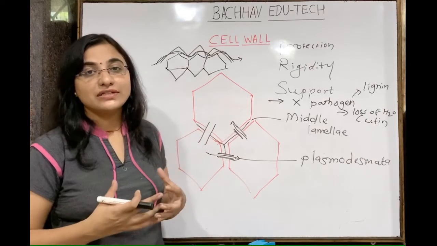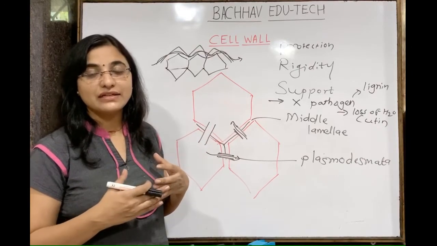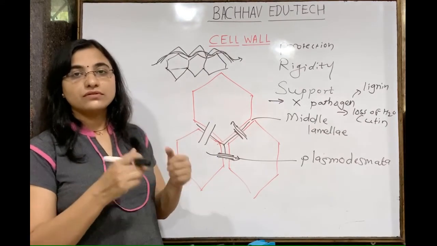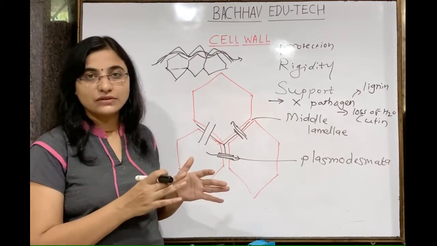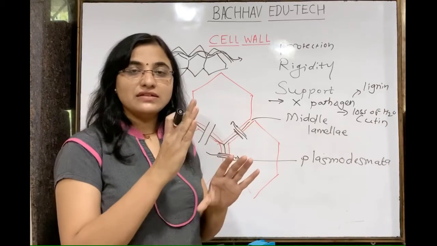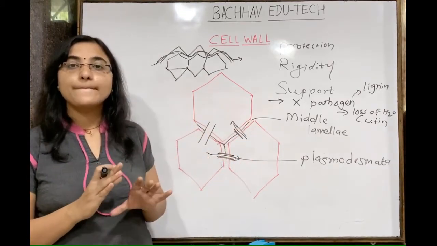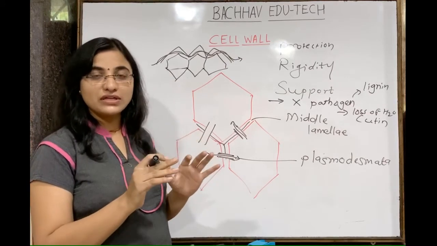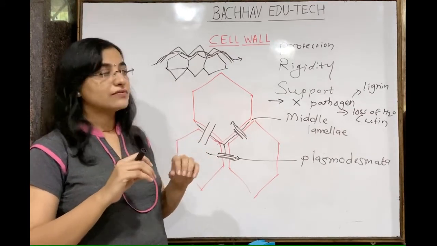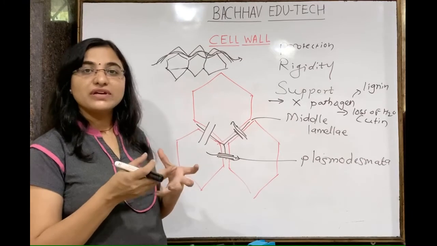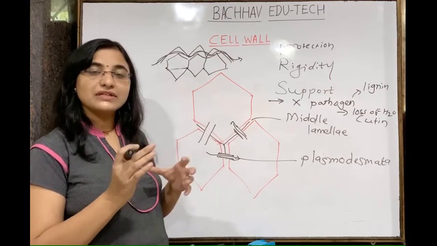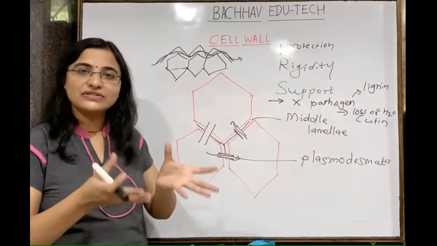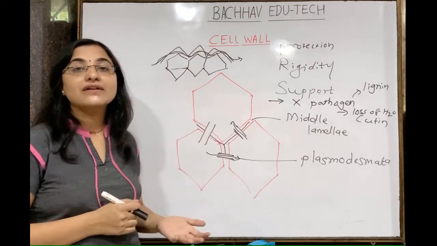And rigidity is provided by whom? Lignin. Lignin is basically present. So when we count dry weight, जेव्हा आपण dry weight count करतो, 30% more dry weight is of lignin only. Understand this? So it just avoids the entry of pathogens. It gives more rigidity to the cell, that lignin one. Cutins are present to avoid the loss of water. Suberin is present so that when any kind of wound is there, it gets healed with the help of suberin. So such kinds of waxy material and glue-like structures are present in the plant cell wall.